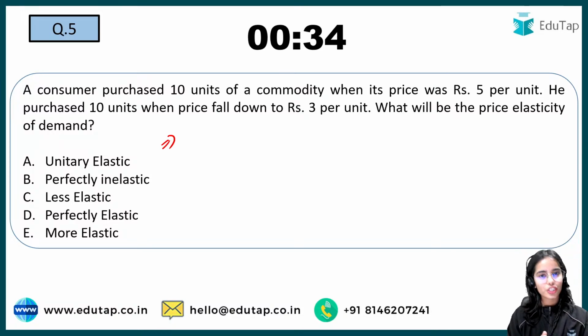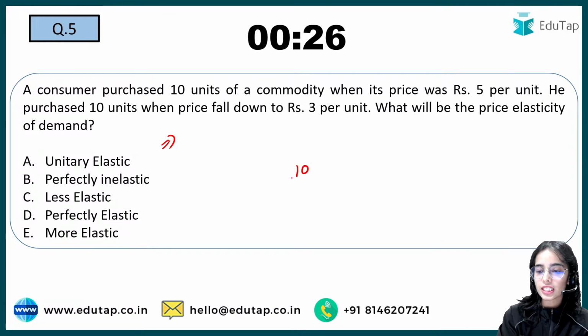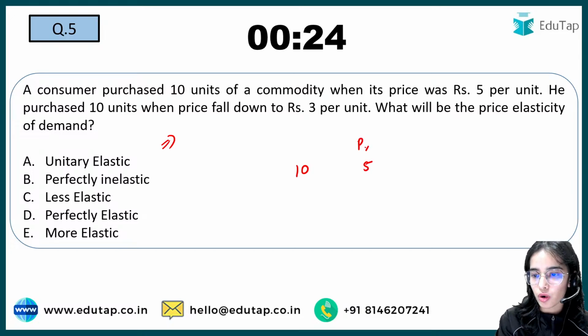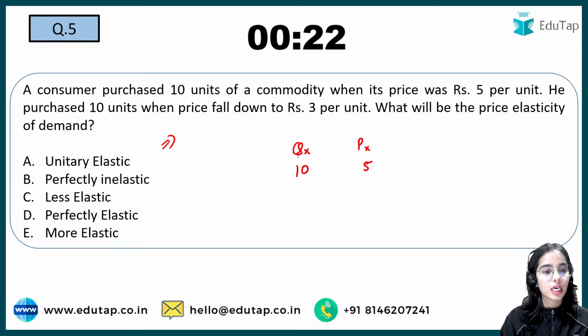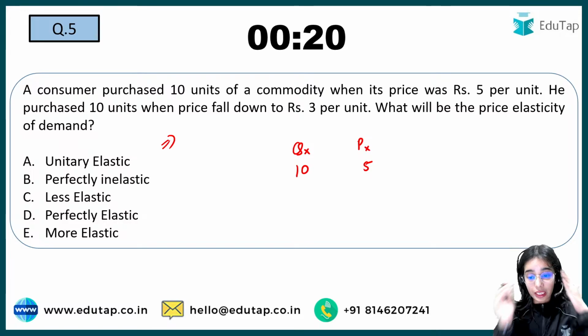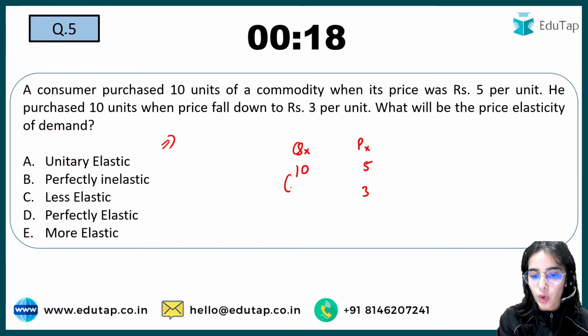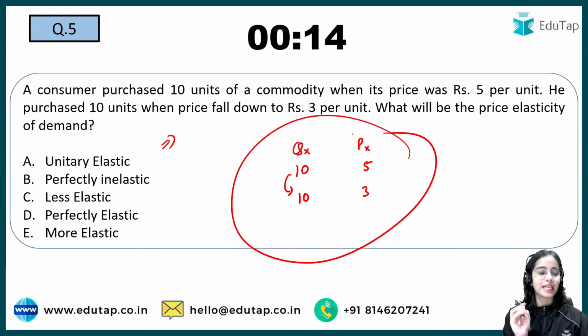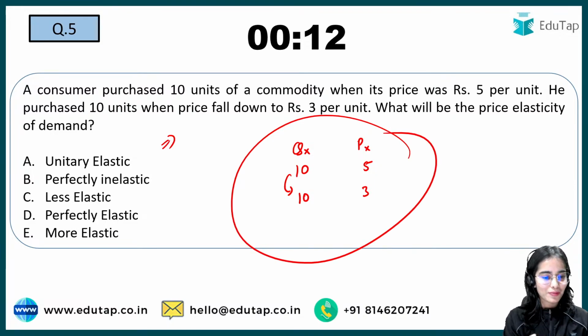Yes, very good, Shubham. Correct, absolutely correct. So try to answer this question. A consumer purchased 10 units of a commodity when its price was 5. Price of X, quantity of X. Now, the price has decreased to 3. The quantity remains the same at 10. So now you have to tell what will be the price elasticity of demand. Is it perfectly elastic? So what should be the right answer here?